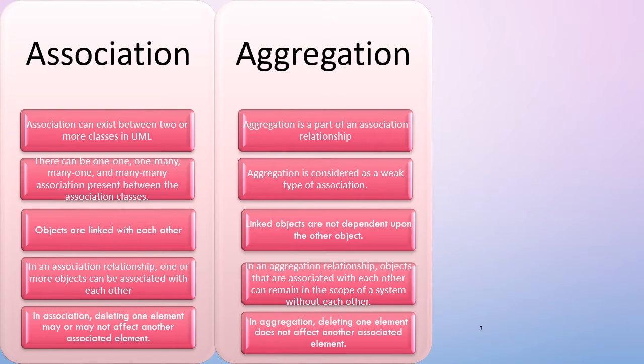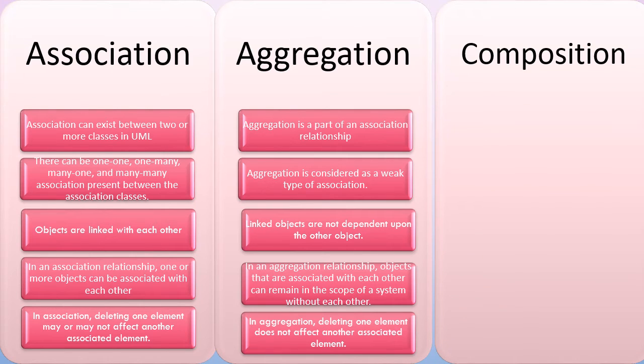In aggregation, deleting one element does not affect another associated element. For example, if we delete the object of pond class, it might not affect the object of the duck class because duck is its part or subpart of that respective class. So deletion does not reflect on its subpart or subclass. This is about aggregation relationship. Then next is composition.